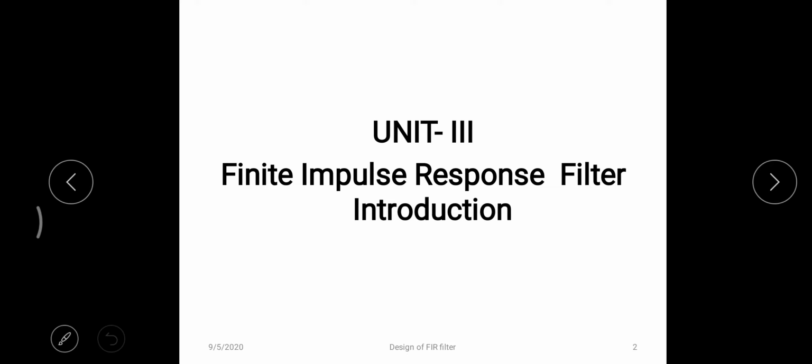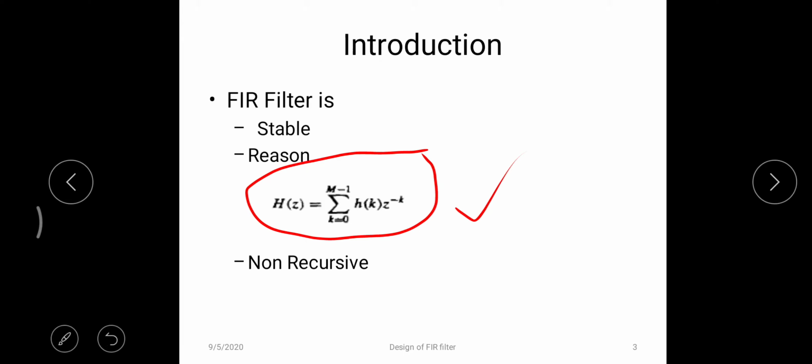Now this lecture is going to explain how the FIR filter is said to be always stable and how it produces linear phase response, what are some drawbacks in the FIR system, and the frequency response of FIR filters. These topics will be discussed in this lecture. The first point is FIR filter is always said to be a stable system. How is the FIR filter always said to be a stable system?